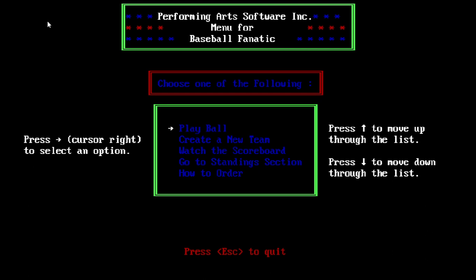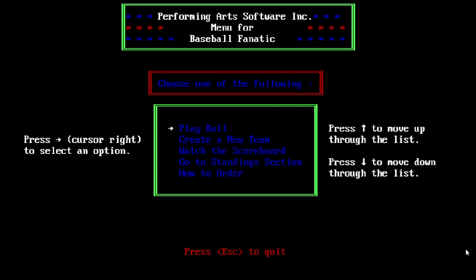Welcome to the Retrodome. Today's game is Baseball Fanatic. This is the IBM PC version. It was published by Performing Arts Software in 1986. This one's been kind of a holy grail game for me. I had this back in that time frame, 1986-87, for the Apple II.